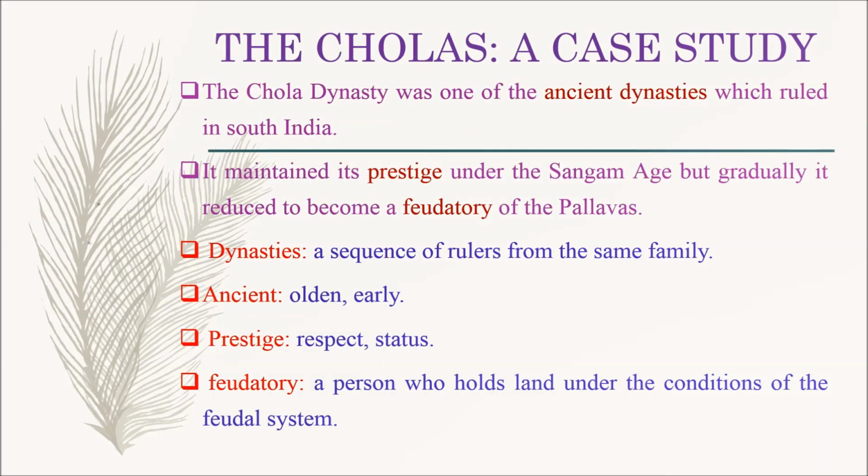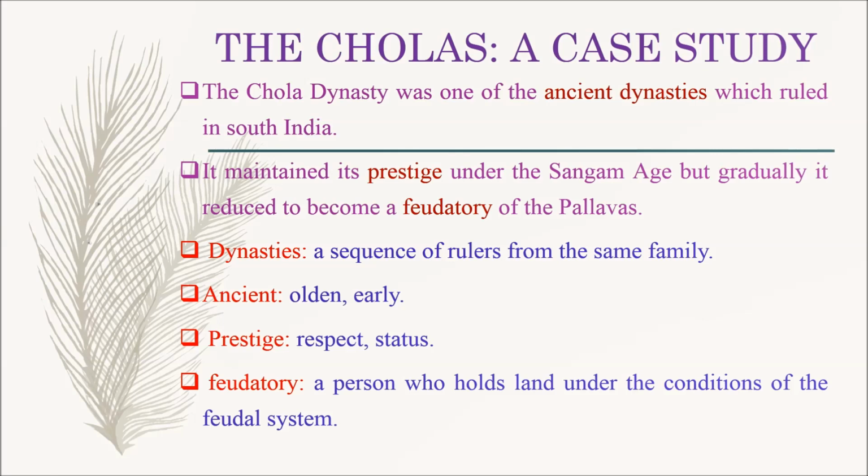Next, we are going to see the Cholas, a case study. The Chola dynasty was one of the ancient dynasties which ruled in South India. It maintained its prestige under the Sangam age, but gradually it reduced to become a feudatory of the Pallavas. Now let's see some keywords. Dynasties, ancient, prestige, feudatory.